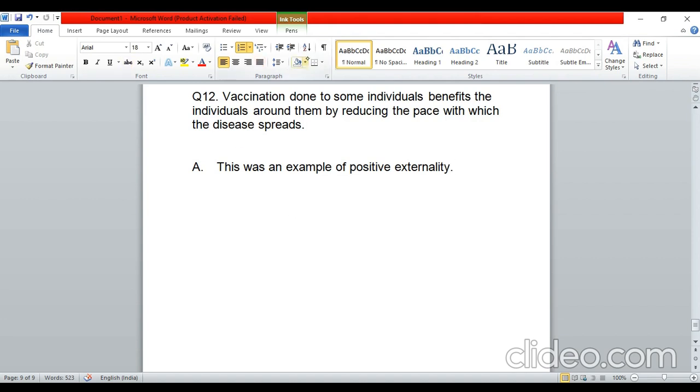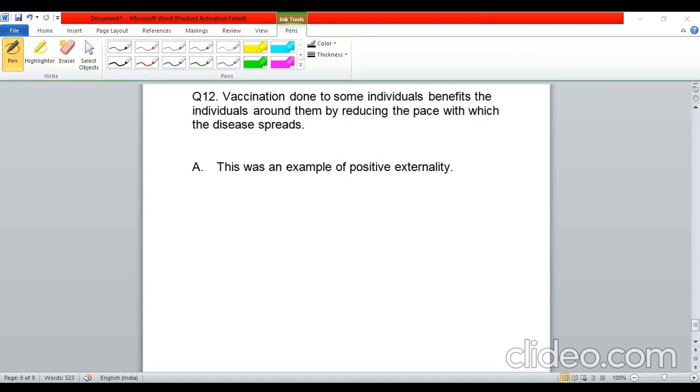So the basic idea here was, let us say this is an individual, and let us say that he was vaccinated. What happens when this individual is vaccinated? Firstly, he is safe, he is protected from that particular disease. And secondly, there may be many people living around him, which may be in contact with this person.